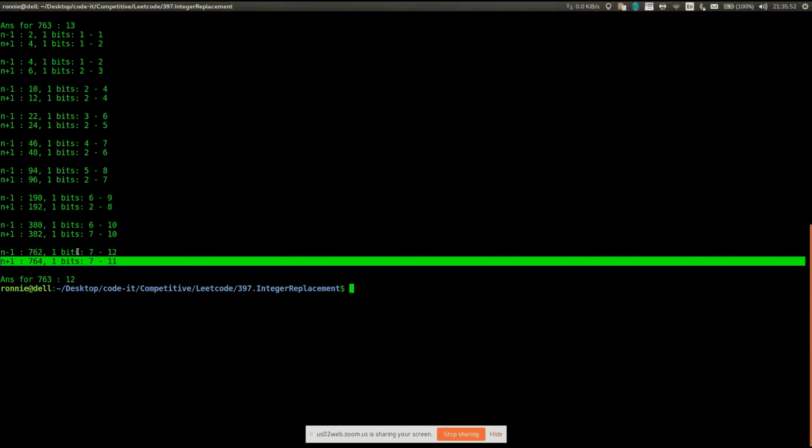So from 764 we can reach 1 in 11 steps, and from 762 we can reach 1 in 12 steps. So the number in between is 763, right? We would prefer to pick 764 instead of 762 if we are at 763. Yeah, that makes sense. You have to take n plus 1 as well as n minus 1. Yeah, you have to take both the paths. Okay, good.